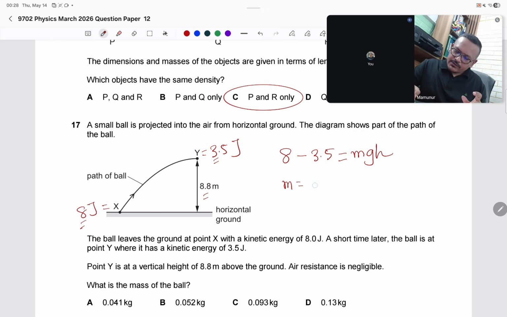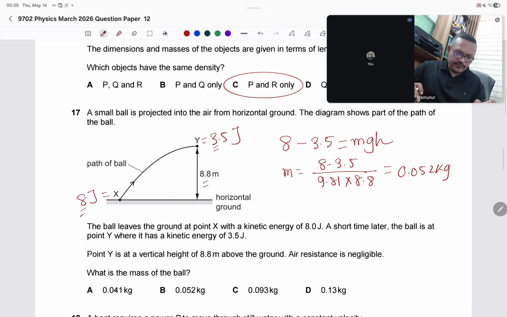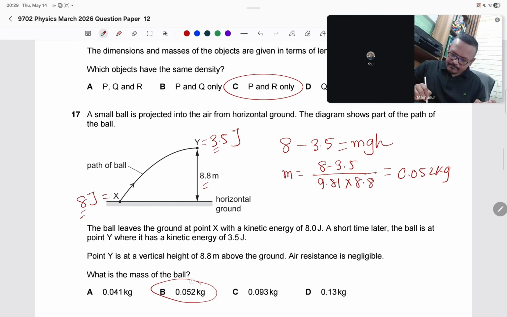So m equals 8 minus 3.5 divided by 9.81 into the height 8.8. We get the answer 0.052 kg, which means the answer is B. Got it?